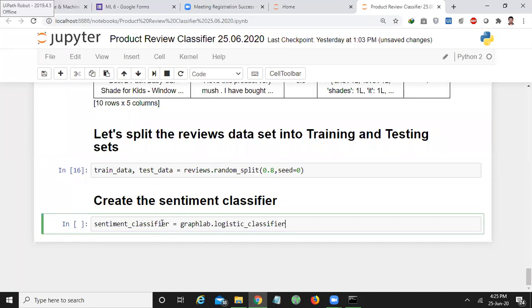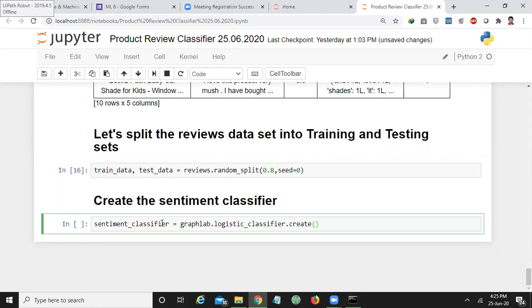That's why I'm taking a logistic classifier, as I have only binary classification. Why? Because I have a sentiment either 0 or 1, right? I have the sentiment labeled as either 0 or 1. That means only 2 labels. And logistic regression is also used for binary classification. That's why I'm taking the logistic classifier.